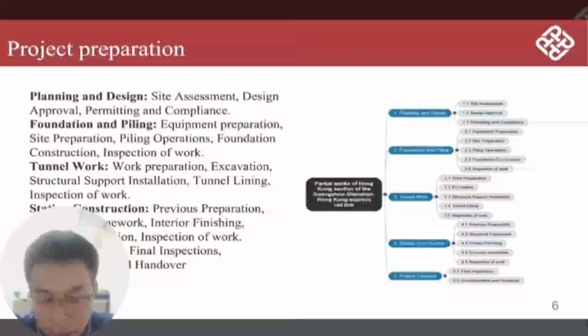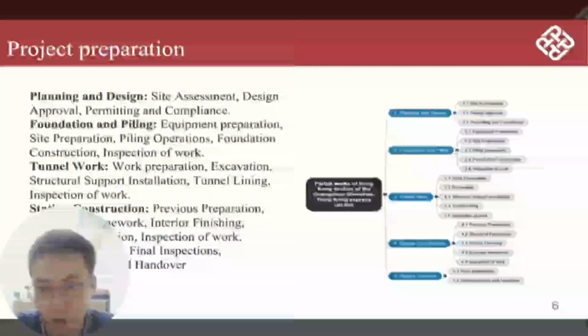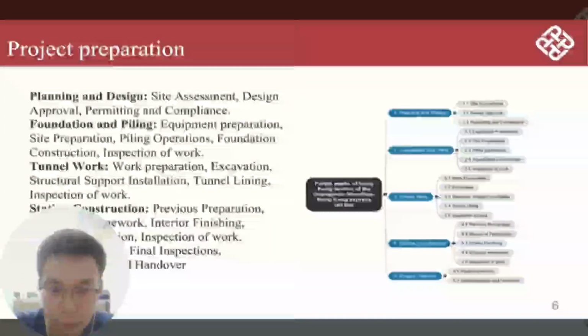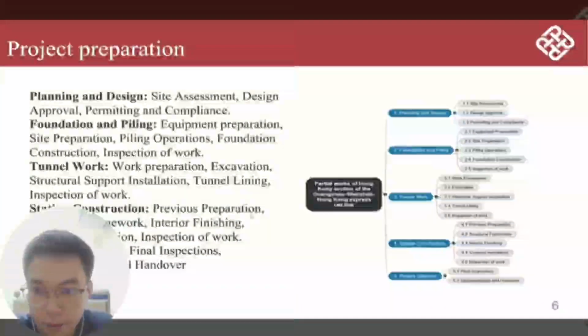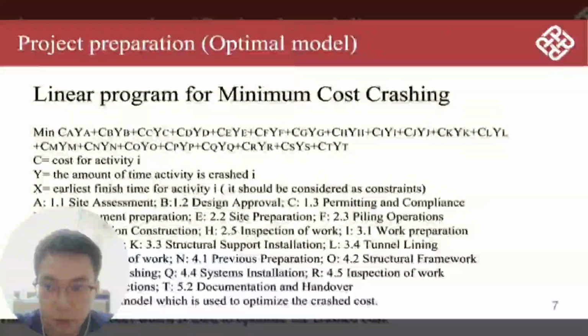The work breakdown structure is the planning and design, foundation and piling, tunnel work, station construction, and the project closeout. This is the level 1 work, and we also divided them into level 2 work. And now we need to get the optimal model. Here is a linear program for minimum cost crashing.